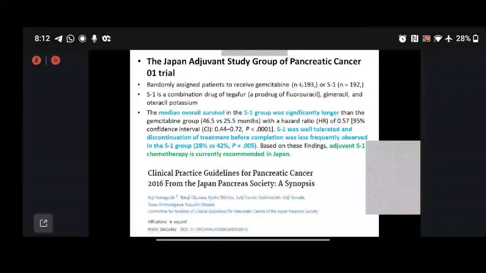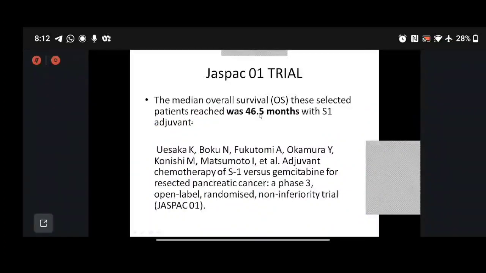The JASPAC-01 trial brought in S-1, which is a combination drug of tegafur, that is a 5-fluorouracil, with gimeracil and oteracil potassium. They said that the overall survival with S-1 has increased with significant value, and it was well tolerated, and discontinuation compared to gemcitabine was lesser. So the overall survival was 46.5 months in the JASPAC trial.